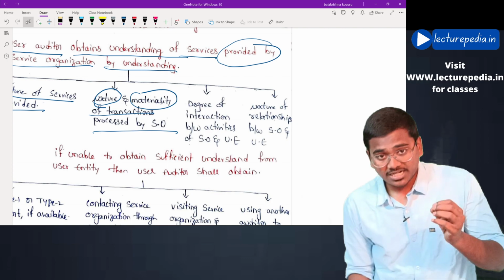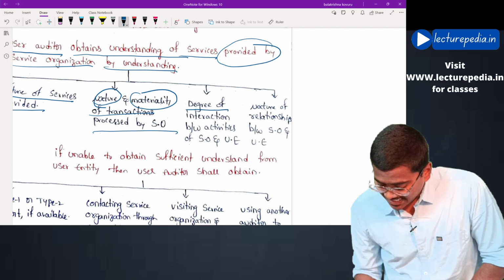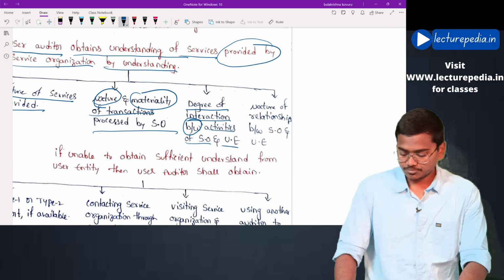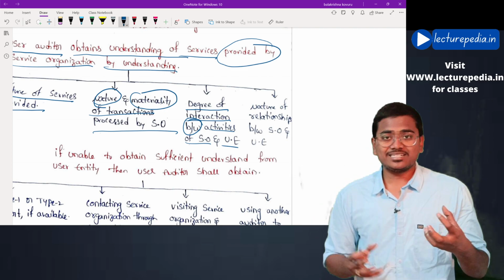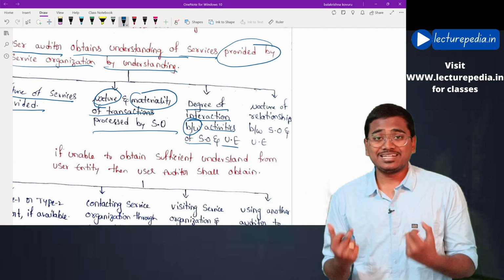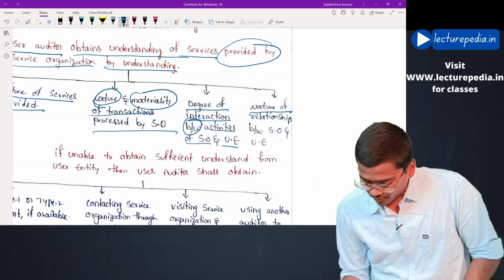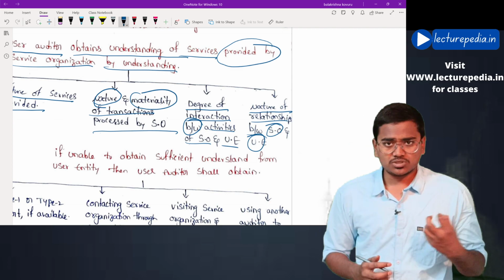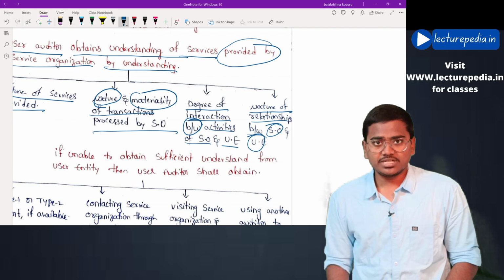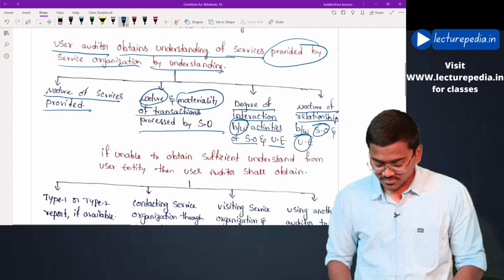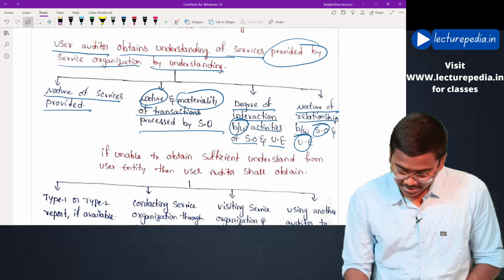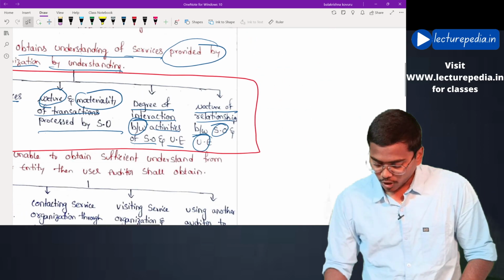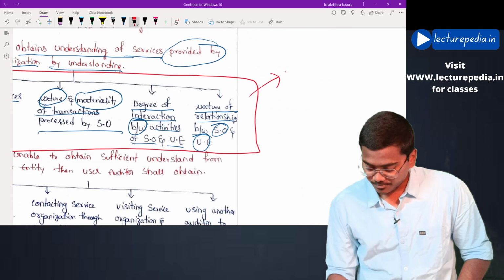Next, the auditor will also obtain an understanding of the degree of interaction between the activities of the service organization and the user entity. How closely are the activities of the user entity and service organization interrelated, and what is the nature of the relationship between them? Even this will be determined by the auditor. All this information he will try to gather from the user entity itself.